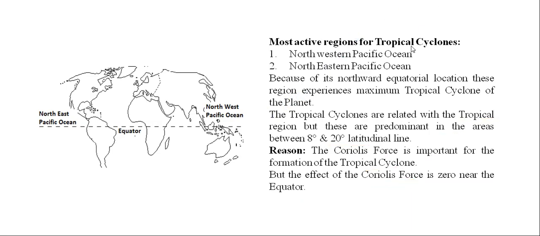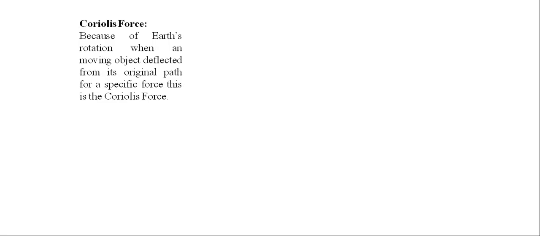Now we will discuss the Coriolis force. What is it? Because of Earth's rotation, when a moving object is deflected from its original path by a specific force, this is the Coriolis force. Consider this is a moving object, and this is its original path. But because of a certain force, when this original path is deflected towards another direction, this force is known as the Coriolis force.